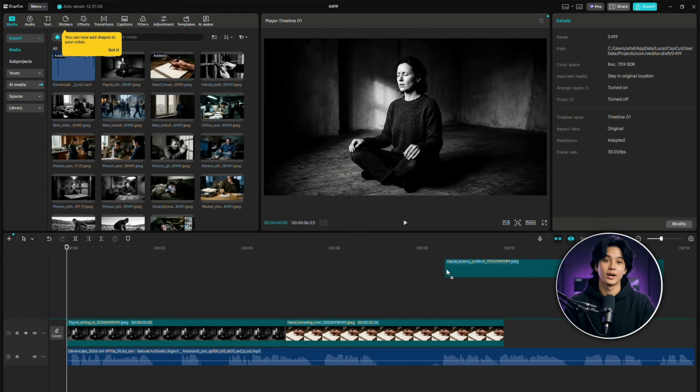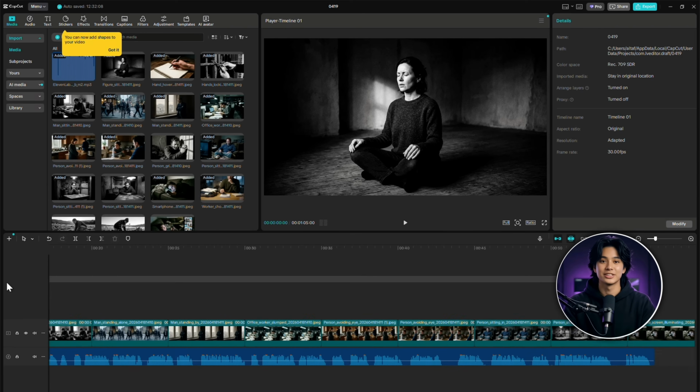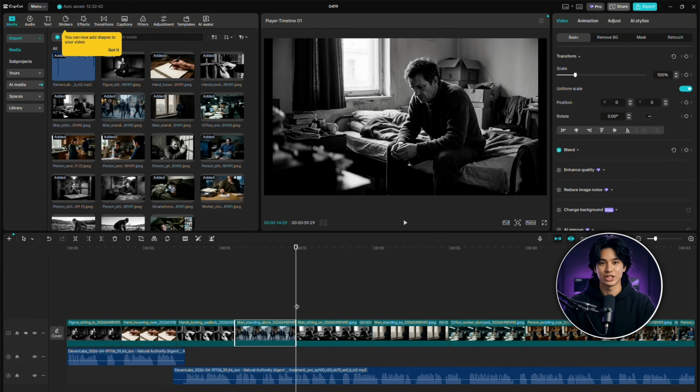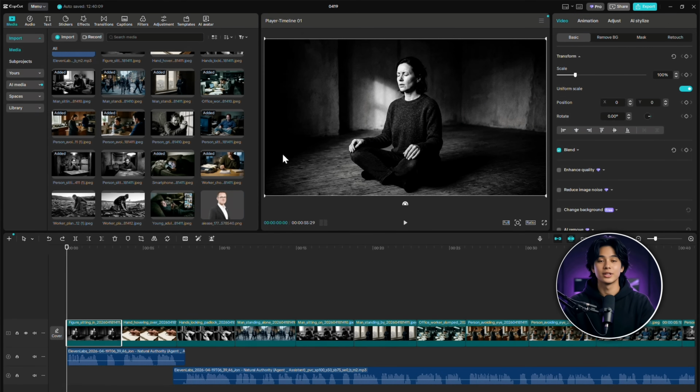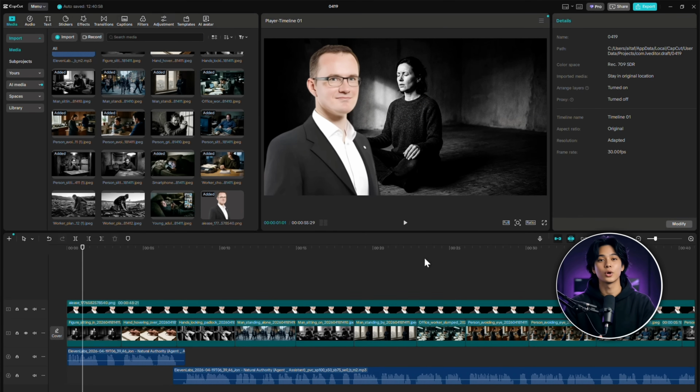The final step is video editing. Open any editing software like CapCut, Premiere Pro, or Final Cut Pro. Drag and drop all your images and voiceover into the timeline. Sync each image according to the voiceover. Now download an image of a successful businessman from Google and place it in your video. This adds authority and makes your content feel more premium and relatable.